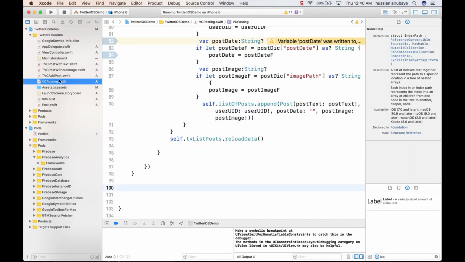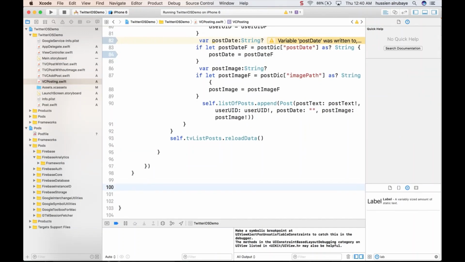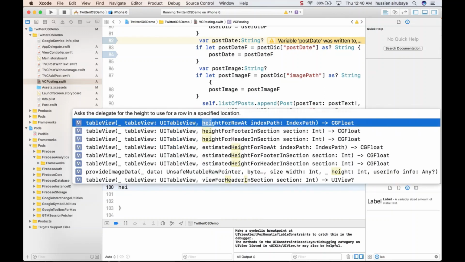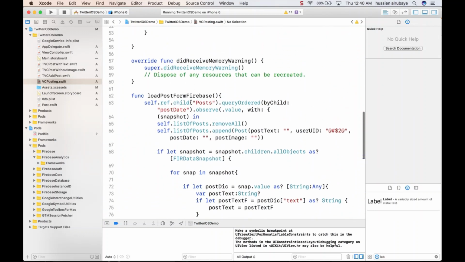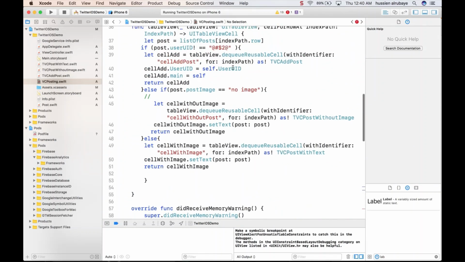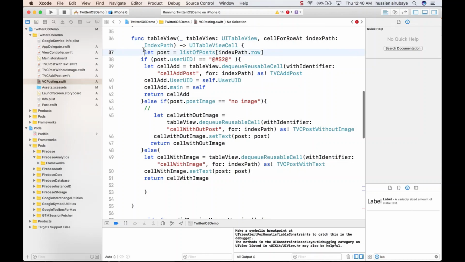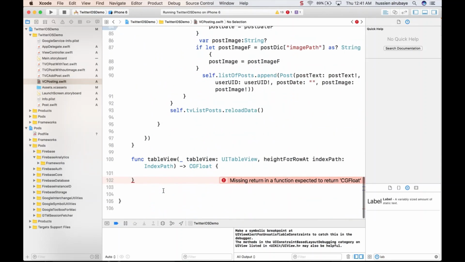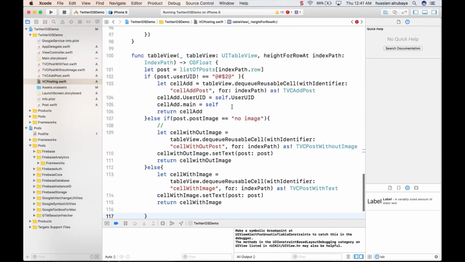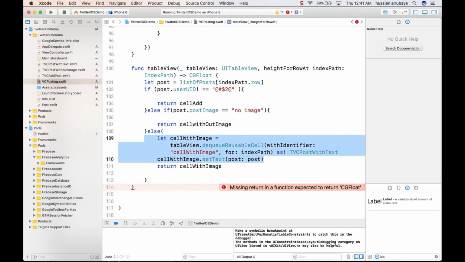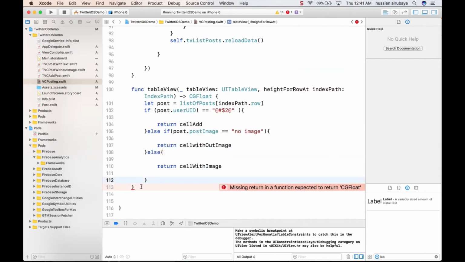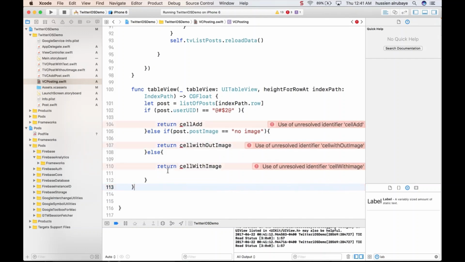I just go here and say heightForRowAt in the table view, and I have three types of rows. If you remember, when you were setting these rows, I have these. First of all, I just get it and I have three options. Okay, just copy this code and paste it here. So I have either return this one, or this one, or this one. So what do I have to return? Wait a second, let's see what we have to return.